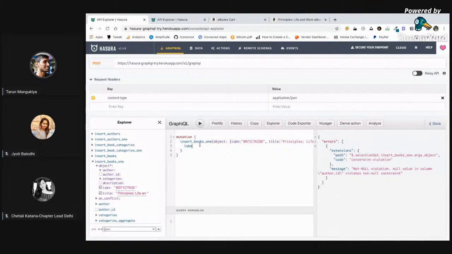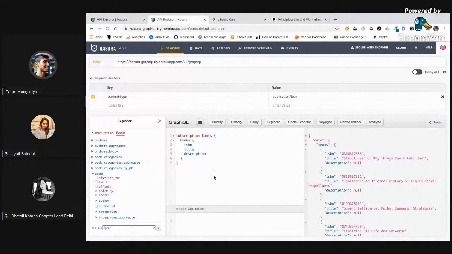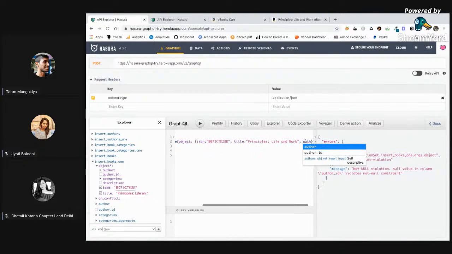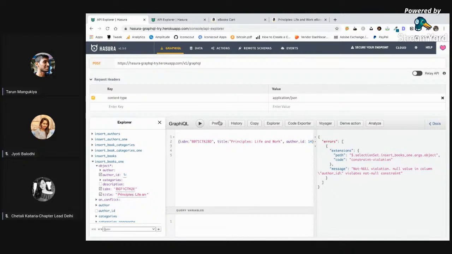Okay, author ID should not be null. Okay, principal life and work. The author ID is I think 14. We inserted, I'll also have to pass author ID, and that is 14. Okay, yeah, it's been inserted.